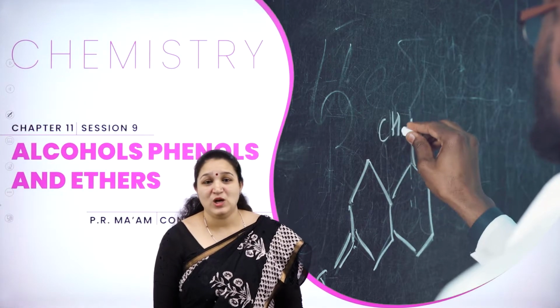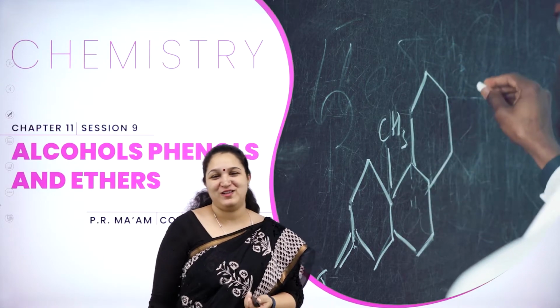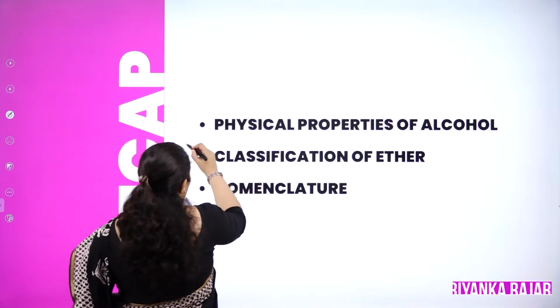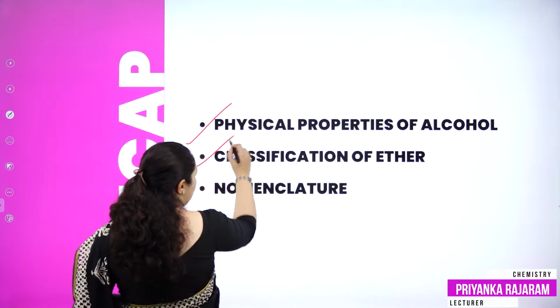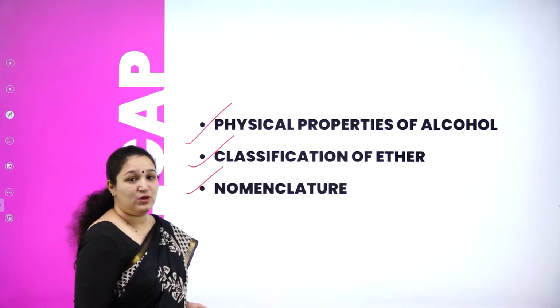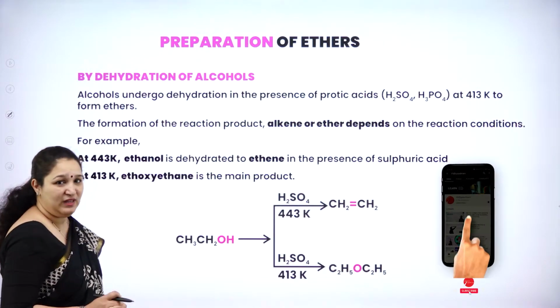Hello my dear students, welcome back to session 9 on the chapter alcohols, phenols and ethers. Last class we studied the physical properties of alcohols and phenols. We also studied the classification of ethers and the nomenclature of ethers. Today we shall study the methods of preparation of ethers.